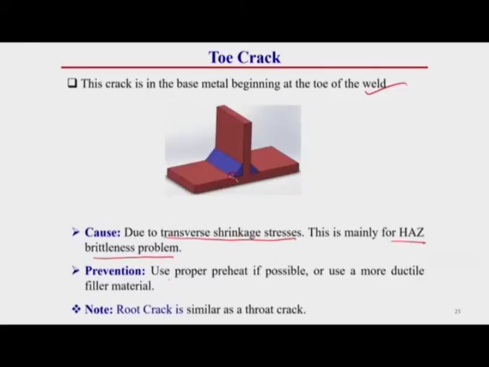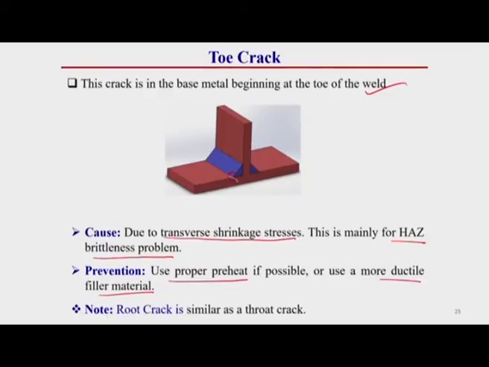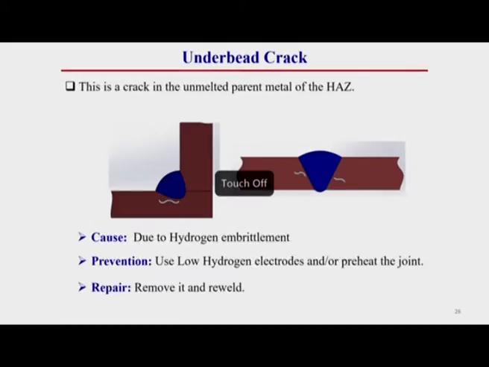Prevention of this toe crack is to use proper preheat or use a more ductile filler material. Most crack problems we can eliminate if we use ductile types of filler material or ductile types of base material. In ductile material, this crack issue is less because there is more ductility. Generally, the chances of cracking are more in brittle types of material. Here one thing you should keep in mind: this toe crack and root crack are similar. Then underbead crack, this is a crack in the unmelted parent metal of the heat affected zone.